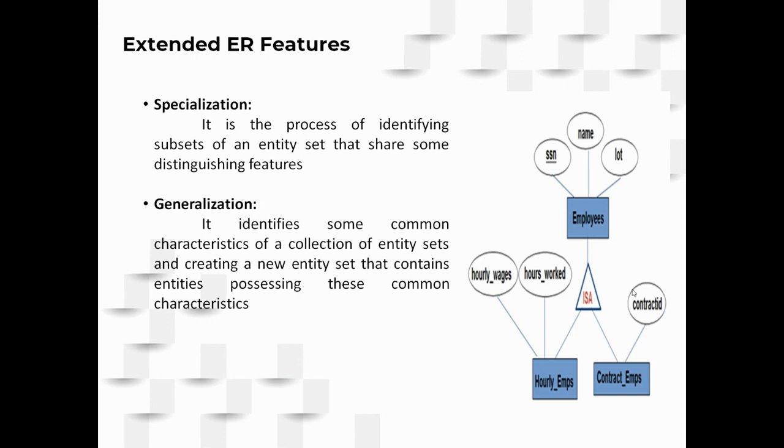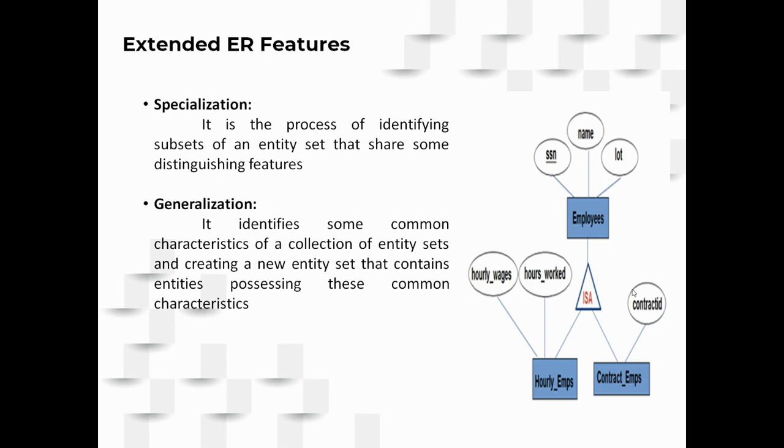You have specialized classes. So that is called a specialization. Then coming to generalization, the reverse way. You have subclasses. Hourly employees have employee ID, name, salary, and number of hours worked. Contract employees also have faculty ID, employee name, salary, but contract period.